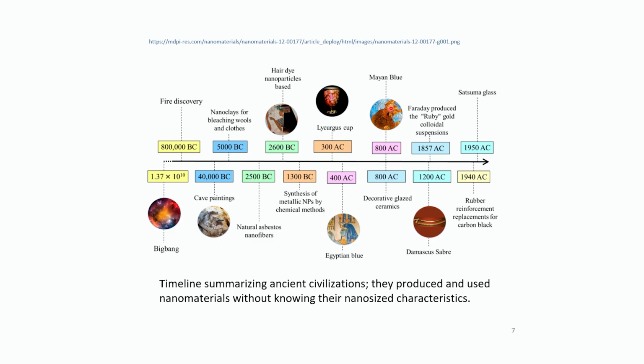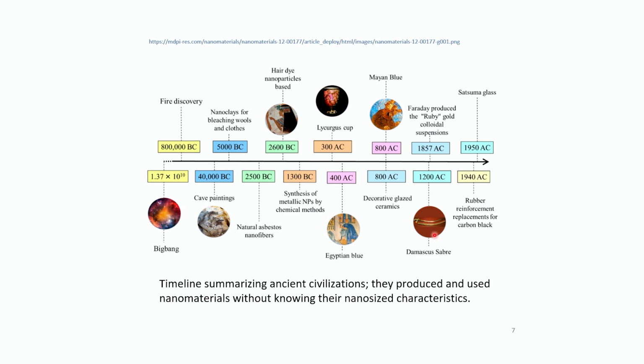So these were also made up of hybrid nanomaterials, and they showed excellent stability and vibrant colors. Then in 800 AC, decorative glazed ceramics were made. Then came 1857 AC and Faraday produced the ruby gold colloidal suspensions for the first time. He did not even know that these were nanomaterials. Then in 1200 AC, the famous legendary Damascus sabre was made for the first time, which was made of